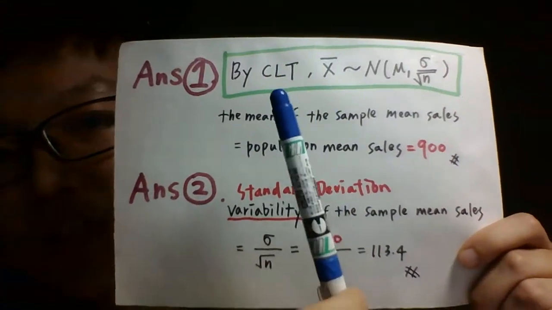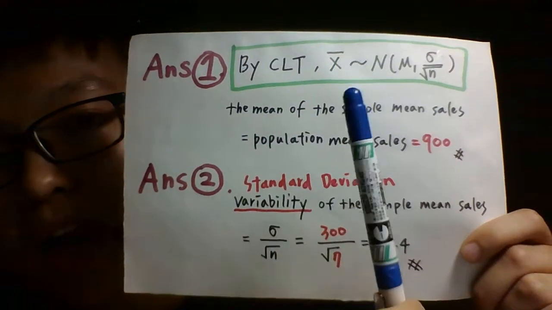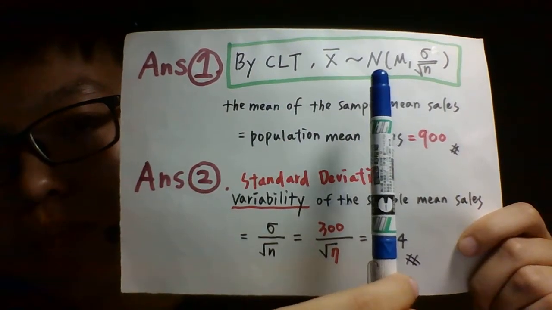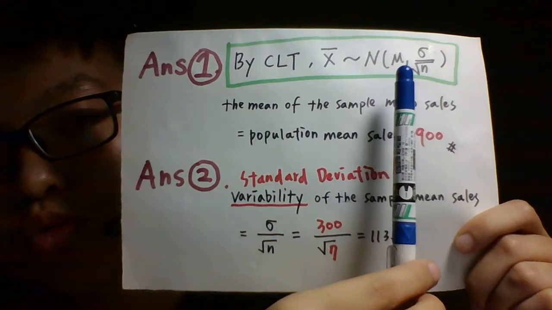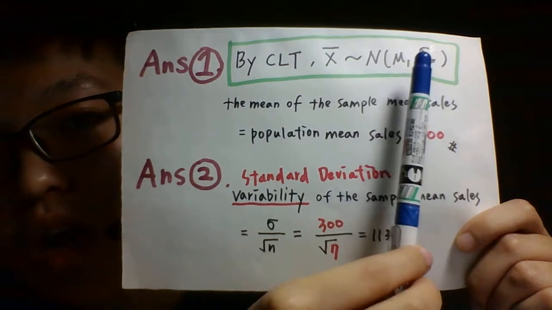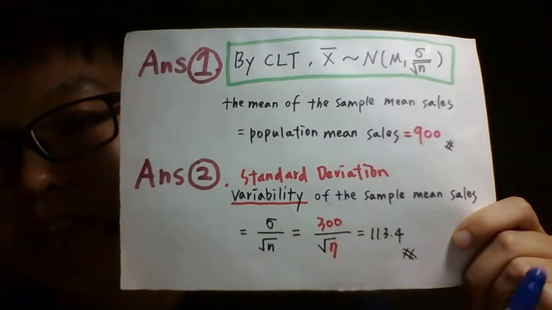By using the central limit theorem I taught in the last video, we can find that the distribution of the sample mean will be the normal distribution with mean equal to the population mean and standard deviation equal to the population standard deviation over the root of the sample size.